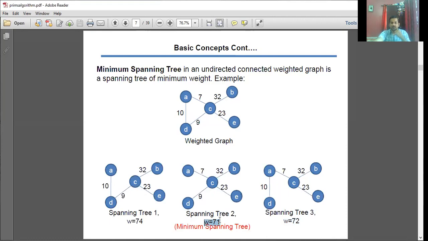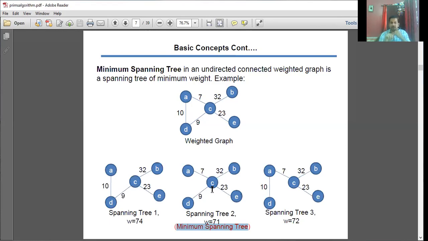So I'm supposed to consider the spanning tree whose cost is minimum. That particular tree, we call it a minimum spanning tree. This is the minimum spanning tree among all the different variations that we generated for a given weighted graph. Different variations in the sense that we can come across different variations of spanning trees. Among those variations, if you sum the weights of those spanning trees, the one which yields the minimum weight, that particular tree we normally call a minimum spanning tree.